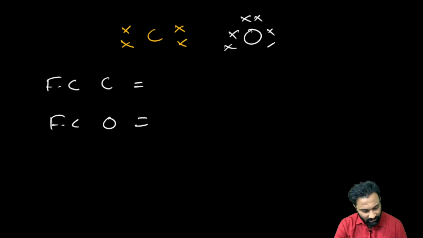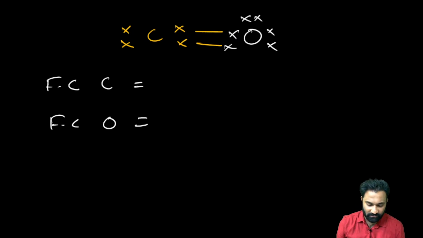To complete the octet, how many electrons does it require? Clear? To complete this octet, this oxygen requires 2 electrons.